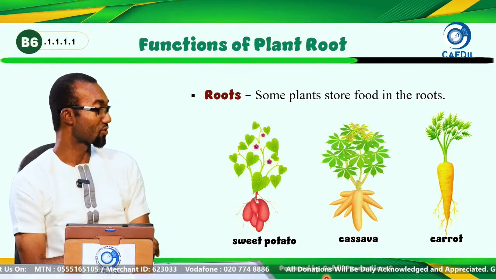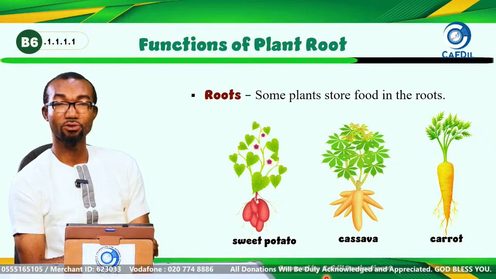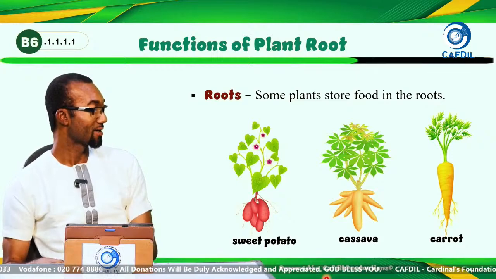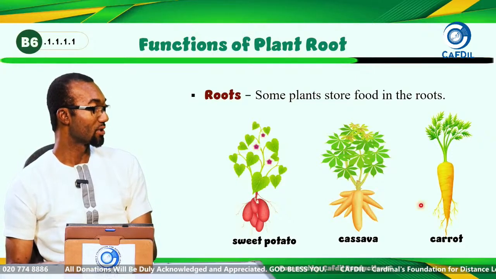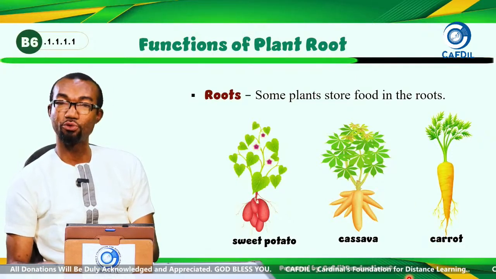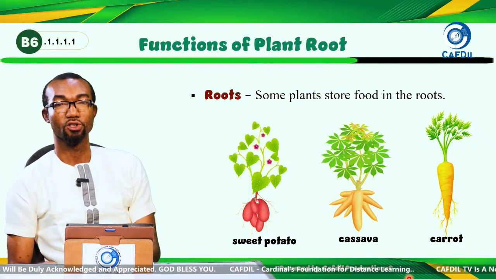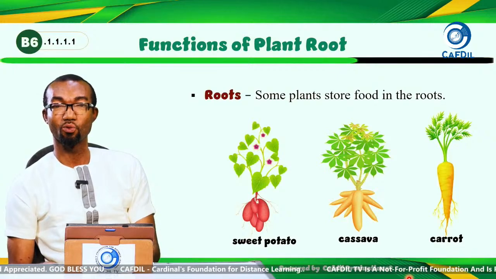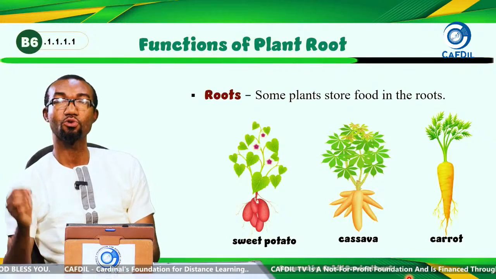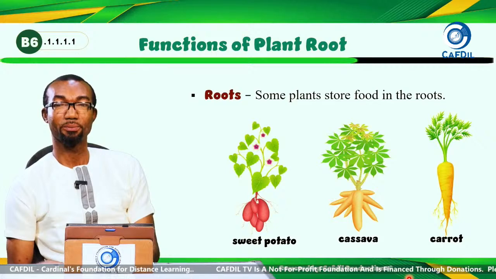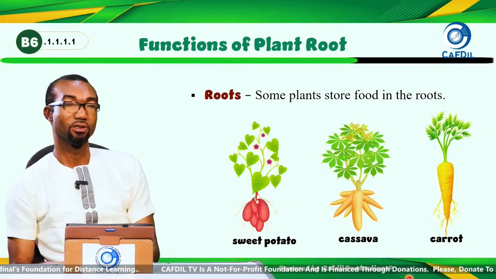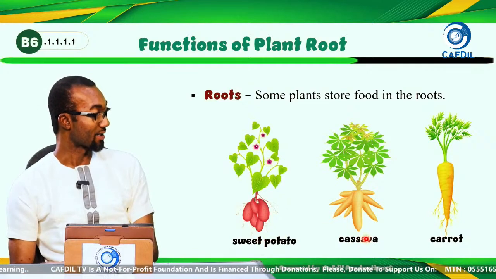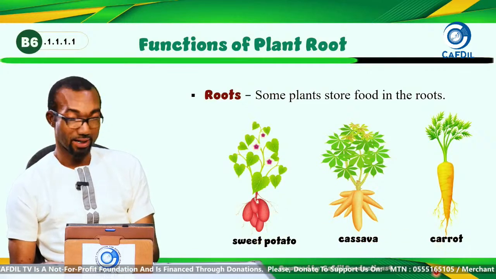And the examples are sweet potato. Sweet potato stores food in the roots. Cassava stores food in the roots. Carrots store food in the roots. So the roots do not only transport water and nutrients, they also store food. Some of the plants also store food in the roots, and examples are sweet potato, cassava, and carrots.